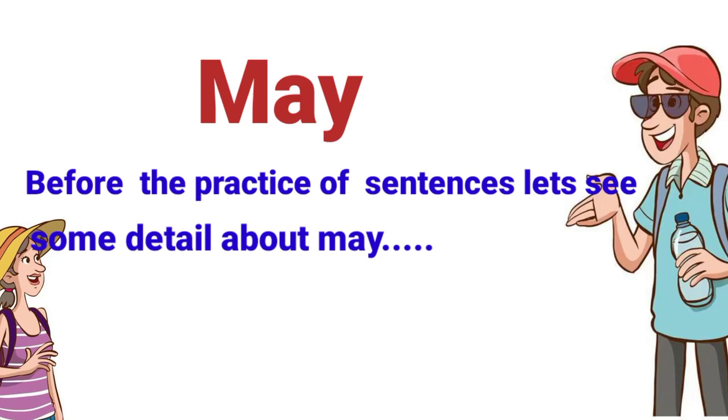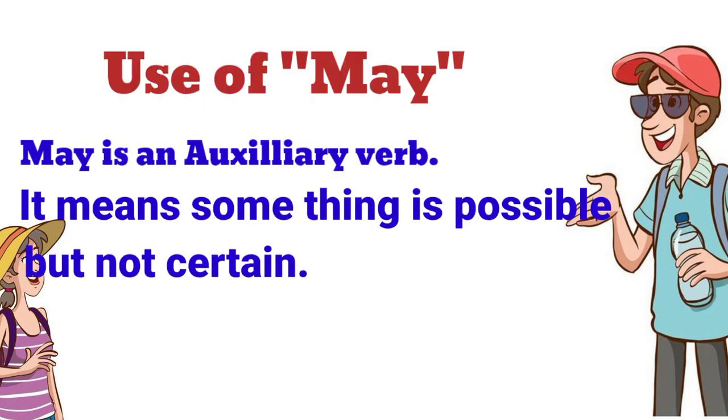Use of may. Before the practice of sentences, let's see some detail about may. May is an auxiliary verb. It means something is possible but not certain.